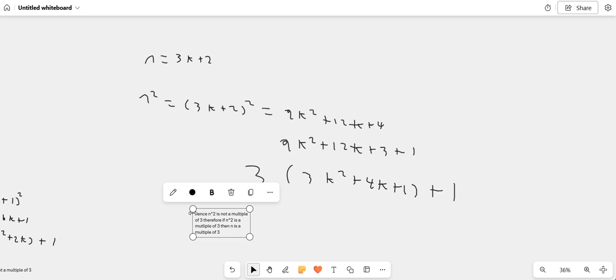So if n squared is a multiple of 3, then n also has to be a multiple of 3.